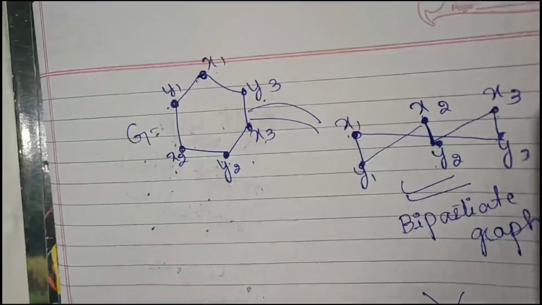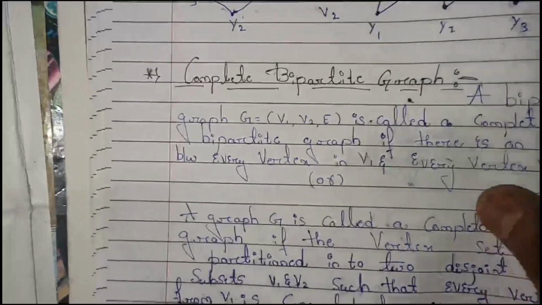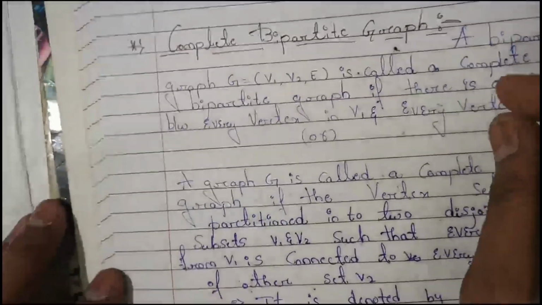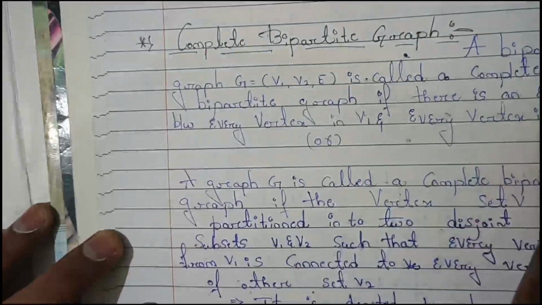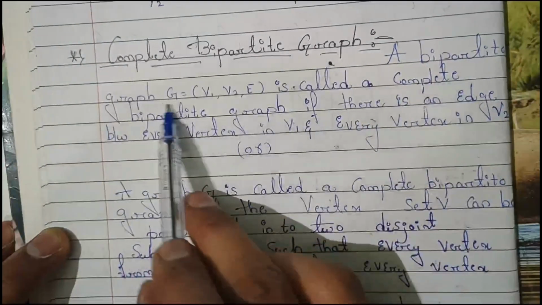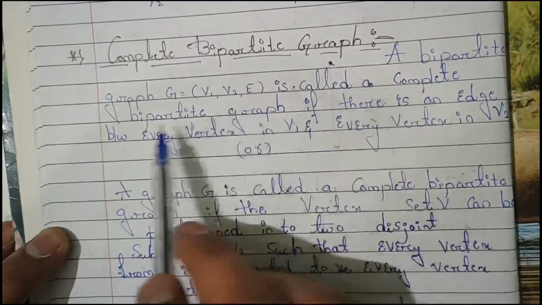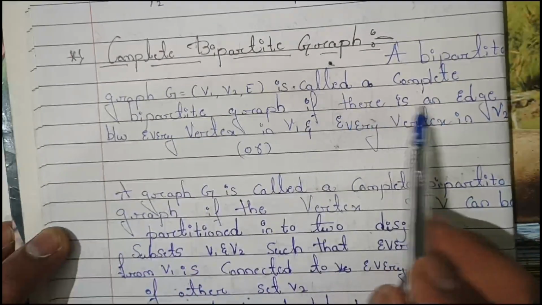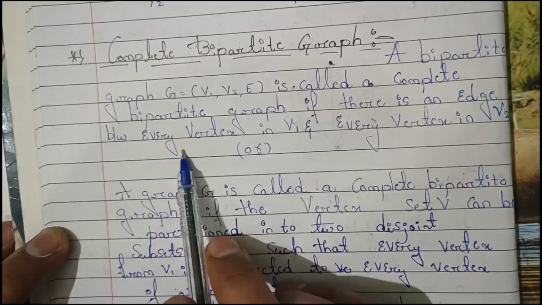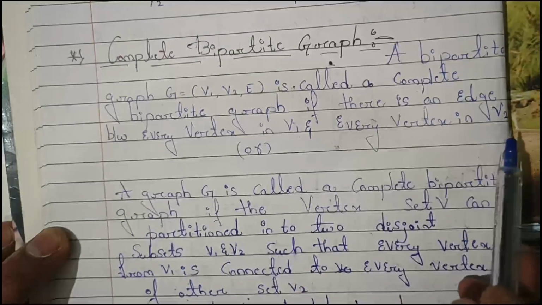Next one is the complete bipartite graph. Let's see the definition. A bipartite graph G of V1, V2, E is called a complete bipartite graph if there are edges between every vertex in V1 and every vertex in V2.